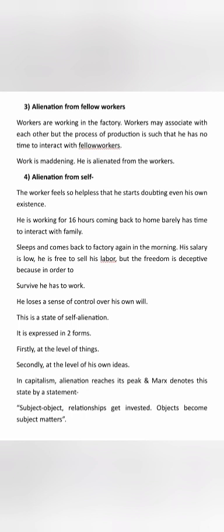What happens in a capitalist society is that even after working so hard, their salary is low, because the capitalist has to earn profit from their work. His salary is low, and the owner says that you are free to sell your work. If you want to sell it to me, you can work here. If you want to sell it to another company, you are free to do it. But this freedom is not true freedom. It is a deceptive one.